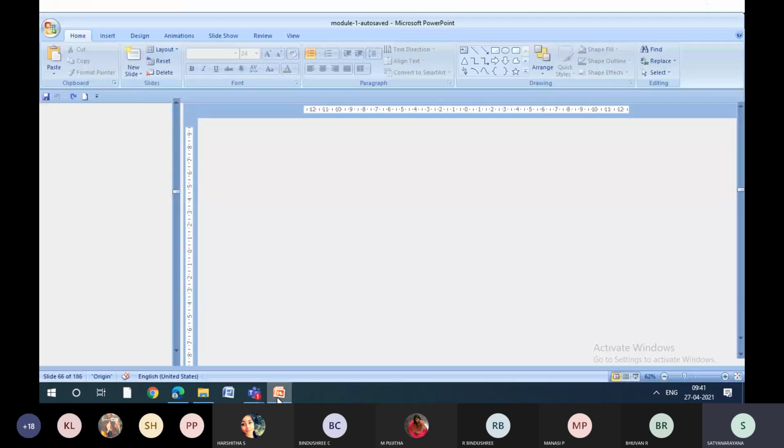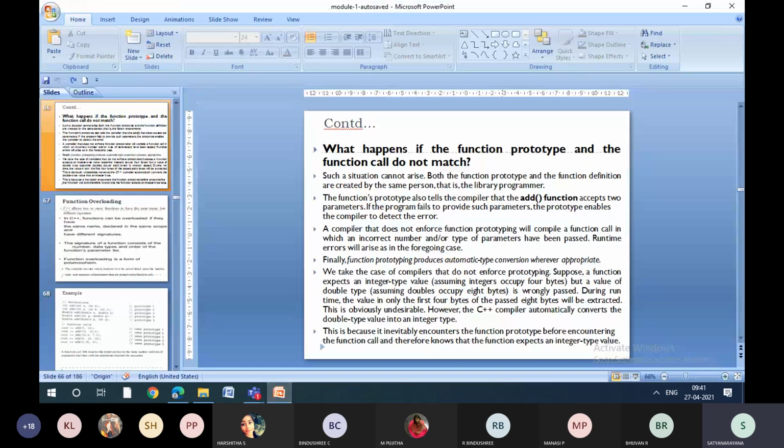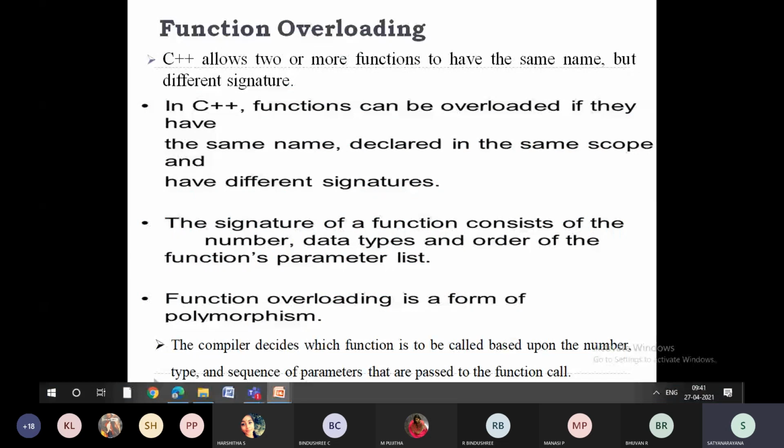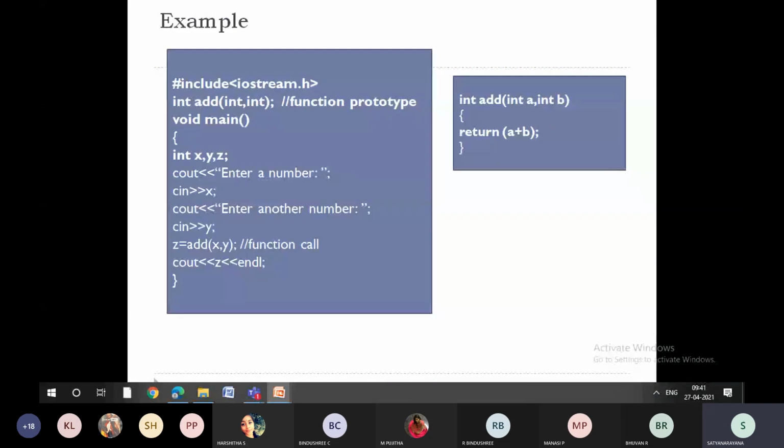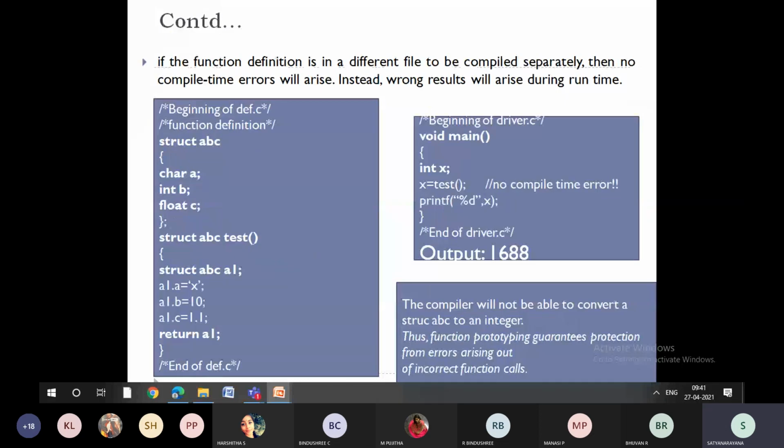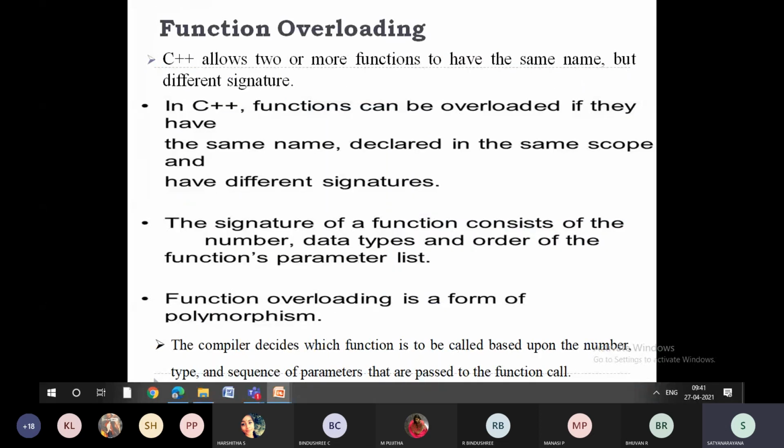Fine. Let me just come back to this. So function prototyping is possible. Its advantage is when you want to avoid runtime errors, and type conversion is also done in function prototyping. So this is about the basics of function prototyping, how it would be done. Now we will see what function overloading is. Already we have seen the definition.